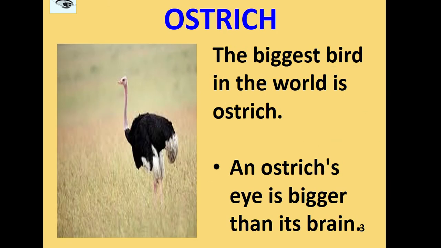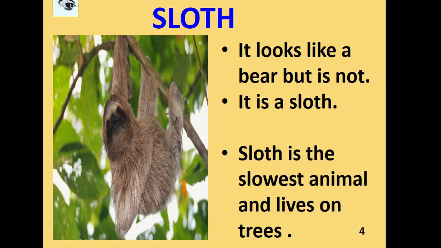Ostrich. The biggest bird in the world is ostrich. The ostrich eye is bigger than its brain. Sloth. It looks like a bear, but it is not. It is a sloth. Sloth is the slowest animal and lives on trees.